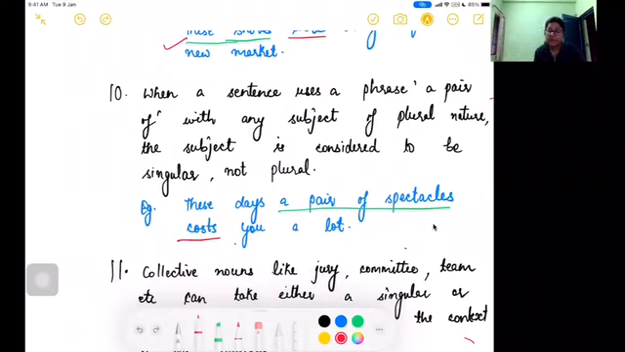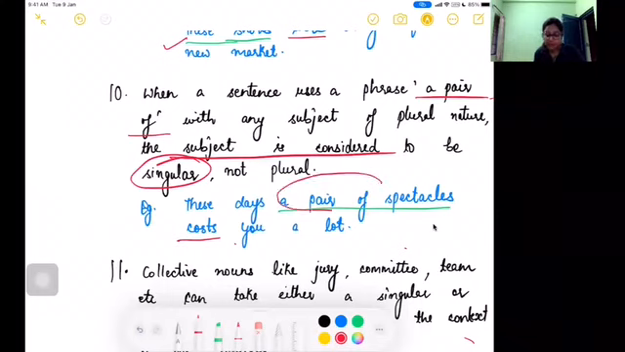Whenever the phrase a pair of is used, then the subject will always be considered as singular and not plural. So for example, these days a pair of spectacles costs you a lot. So why have we used the singular form? Because we are using here a pair of spectacles, right?